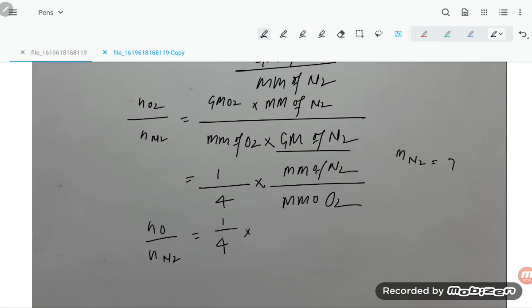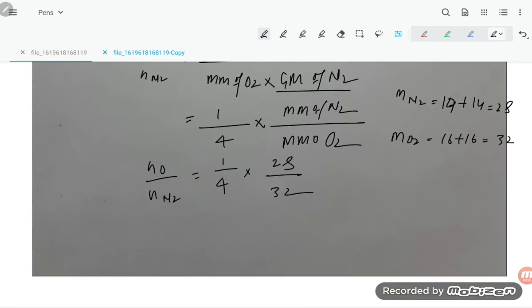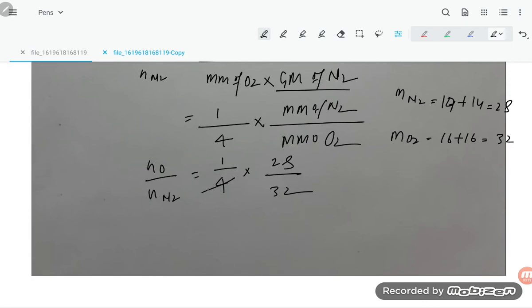Molecular mass of N2 is 14 plus 14, so it is 28, and MO2 is 16 plus 16, so it is 32. Putting the values, it is 28 upon 32.